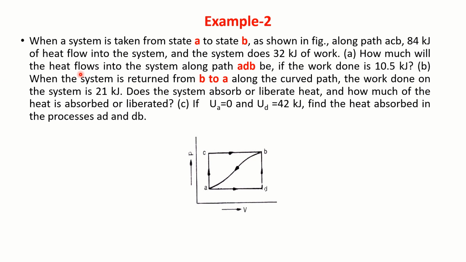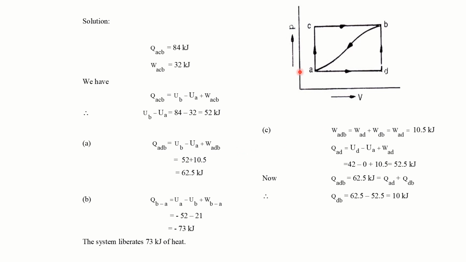How much heat flows into the system along the path ADB if the work done is 10.5 kilojoules? Now we have to find this one, path ADB. QADB is equal to UB minus UA plus WADB.